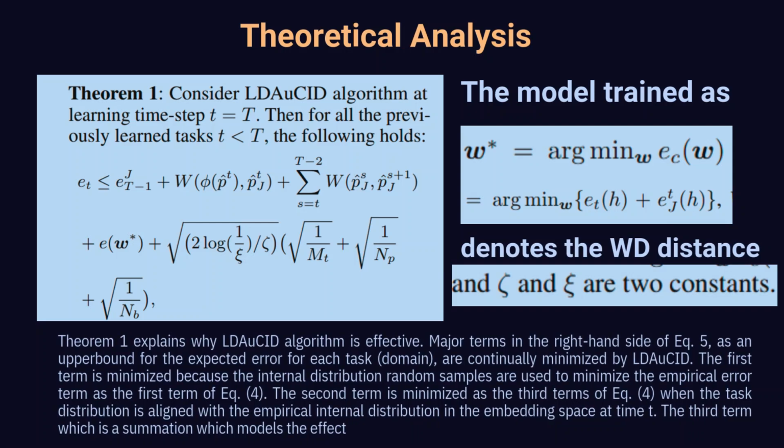Theorem 1 explains why the LDAUCAD algorithm is effective. Major terms on the right hand side of equation 5, an upper bound for the expected error for each task domain, are continually minimized by LDAUCAD. The first term is minimized because the internal distribution random samples are used to minimize the empirical error term, as the first term of equation 4. The second term is minimized as the third term of equation 4 when the task distribution is aligned with the empirical internal distribution in the embedding space at time t. The third term, which is a summation, models the effect.